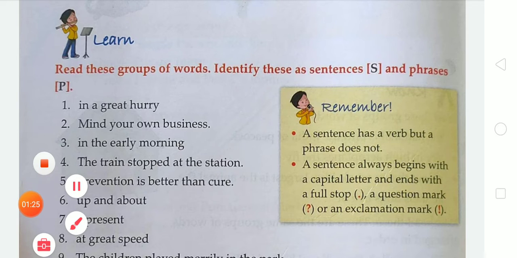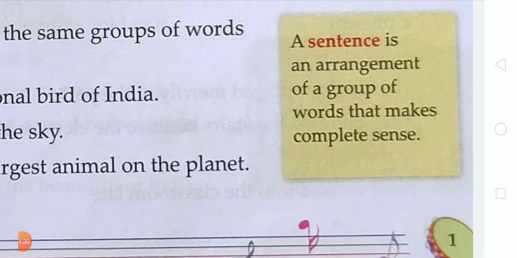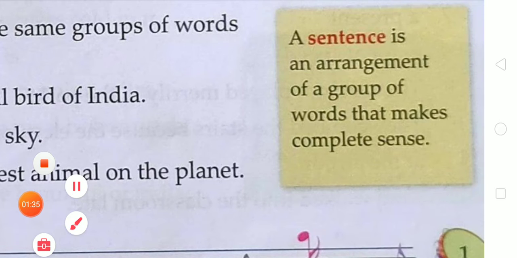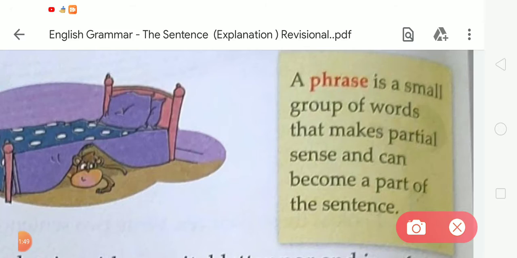In my previous video we learned that a sentence is an arrangement of a group of words that makes complete sense. And what about phrases? We learned that a phrase is a small group of words that makes partial sense and can become a part of a sentence. So these are the definitions of sentences and phrases.